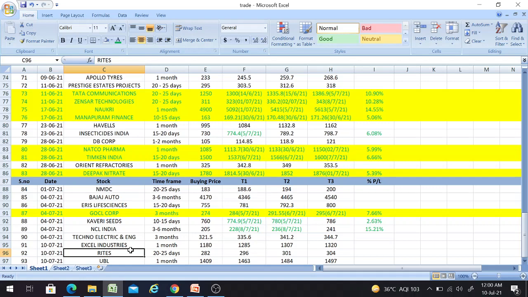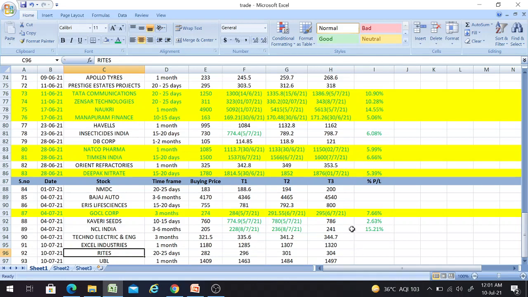And please, one more warning which I am giving: don't be greedy. Whenever the targets get achieved, based on your risk taking capacity, for safe traders, I'd say please book your profits within T1 or T2 itself. And those who can take a bit more risk and wait a bit more time, please wait till T3 also.